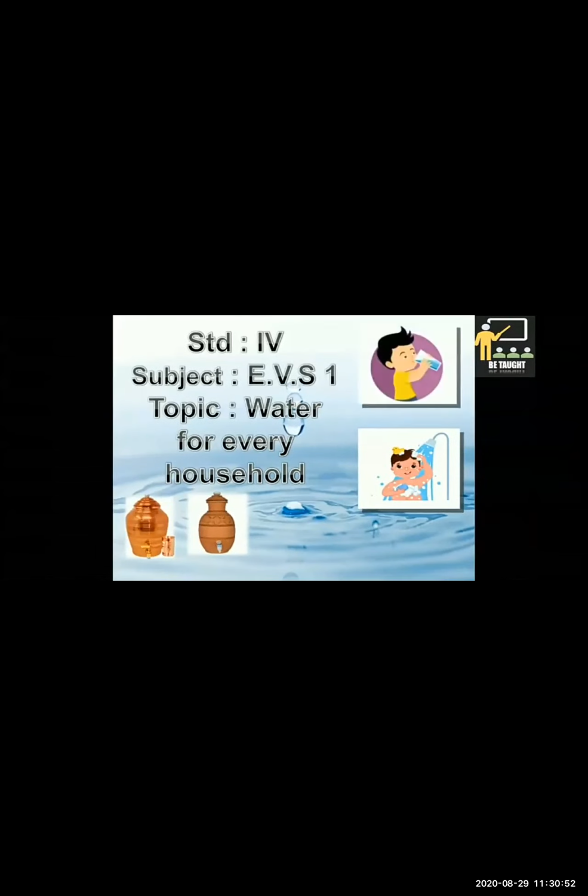In today's lesson, we are going to learn the different ways in which water can be stored in our houses, how water reaches our homes, and the ways in which we can save water.